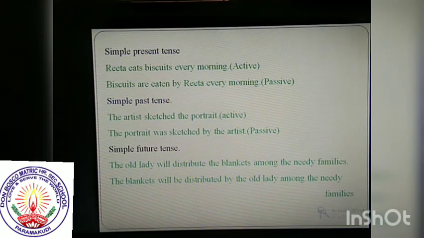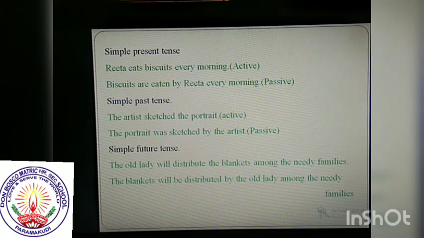The portrait is a singular subject, so we have to add was. Sketched is a simple past tense. So portrait is singular, we have to add was. The portrait was sketched, verb 3 form sketched. The portrait was sketched by. We have to add by before the new object, the artist. Okay, the portrait was sketched by the artist.